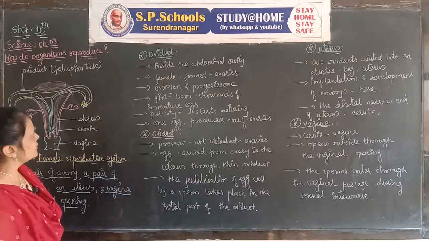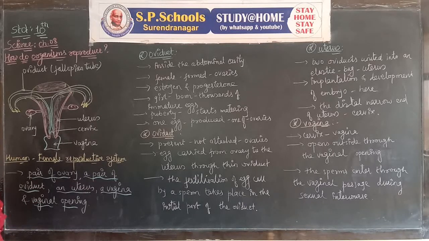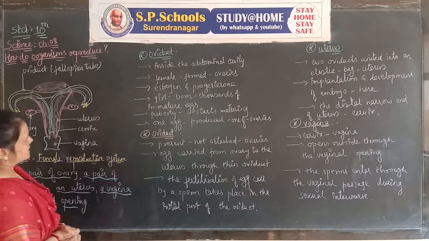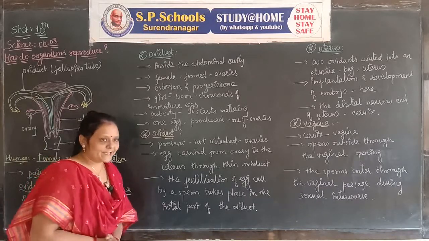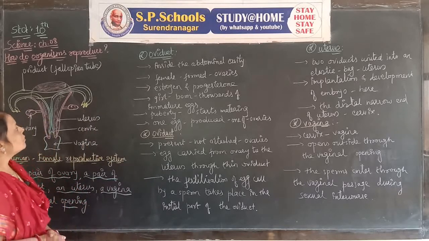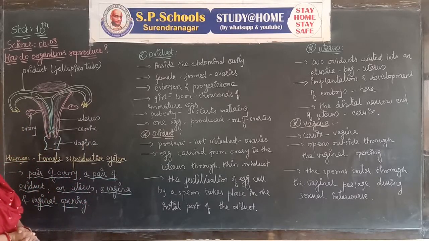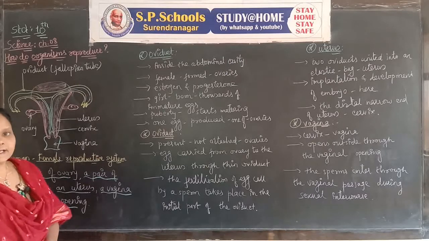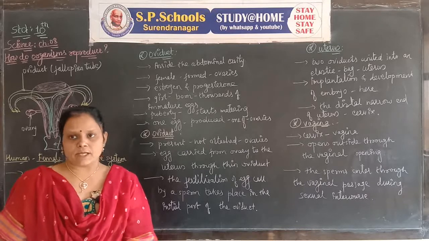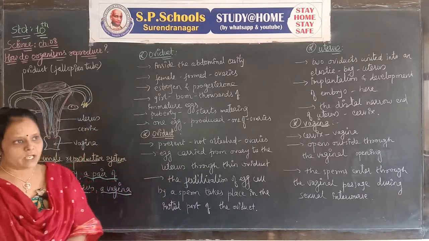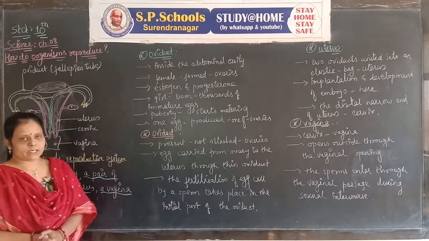First we go through the oviduct. In the female reproductive system, the oviduct is situated inside the abdominal cavity. In the female, the ova or egg cells, you can call them egg cells or ova. Singular is ovum, plural is ova.